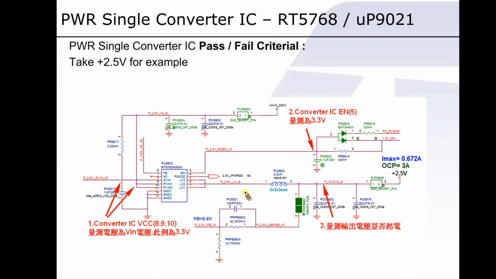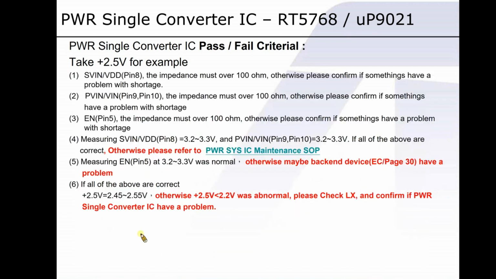As you can see here, there is no MOS, but only the IC, capacitor, inductor, and output. That is to say, it can be a problem caused by the converter once input and enable pin are working except output. For further repair details about single converter IC, please refer to these instructions step by step.